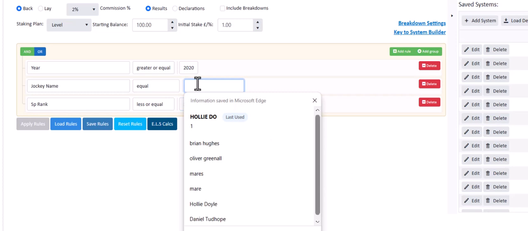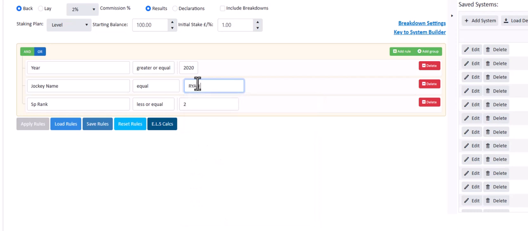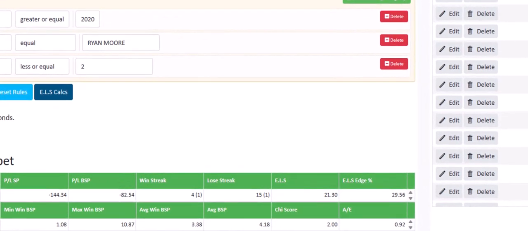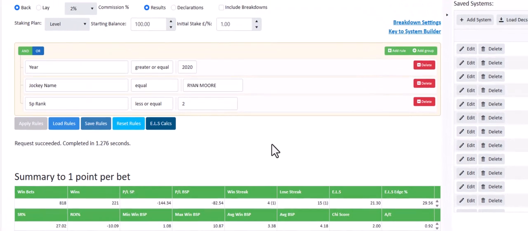Okay, so let's look at Ryan Moore. How has Ryan Moore performed in the last 4 years on the first and second favourites? Click apply rules, and possibly surprising to some, the AE value for Ryan Moore is 0.92, which is quite low, I have to say. No one's disputing Ryan Moore is an excellent jockey, but on the first and second favourites he has performed well below the standard of number 1.